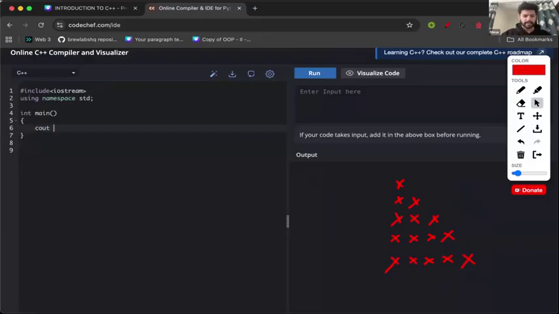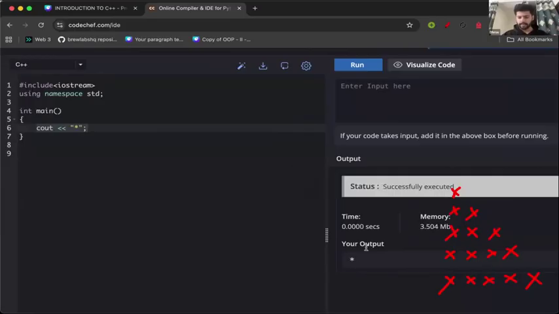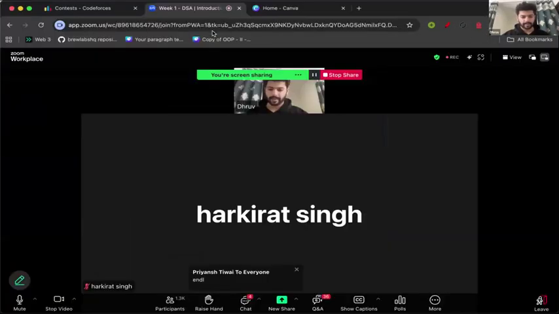So I'll write cout. First line contains a single star. So I write a single star. So if I run this code, just this code, it will give us this first star that we wanted. Perfect. Now on the next line, we need 2 stars. So first cursor is still here only. To move to the next line, what we need, guys? What was the keyword? Do you guys remember? Yes, the keyword was endl.